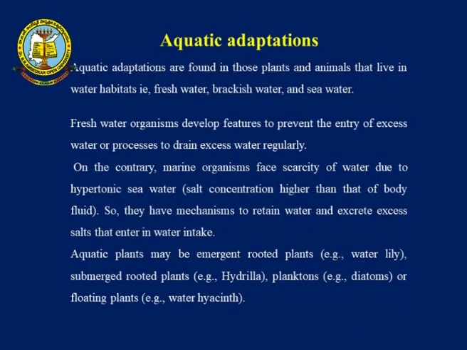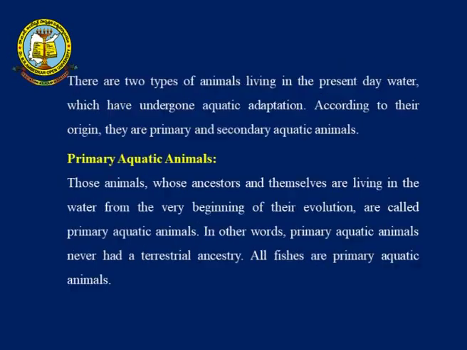When we are talking about aquatic adaptations, these are found in those plants and animals that live in water habitats: freshwater, brackish water and sea water. These are of two types: primary aquatic animals and secondary aquatic animals. In the primary aquatic animals, the ancestors have always been living in the water.